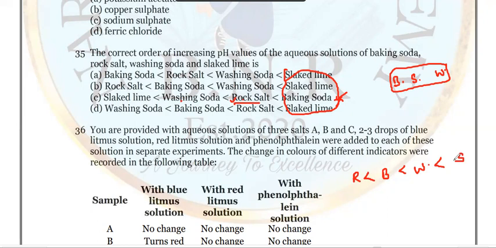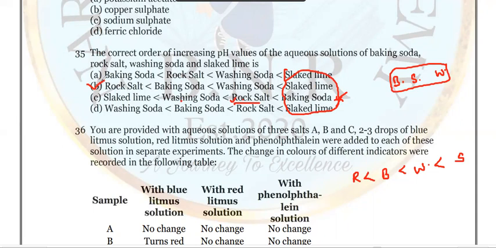RBWS: R is rock salt, B is baking soda, W is washing soda, and S is slaked lime. So option B is correct.